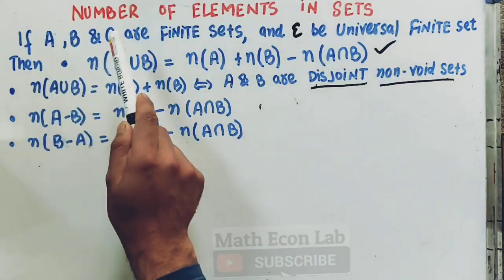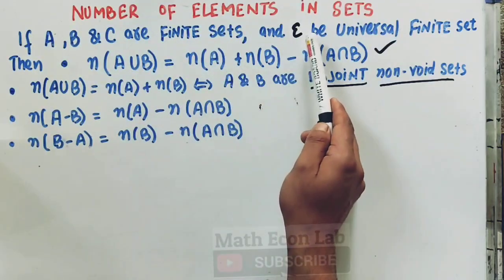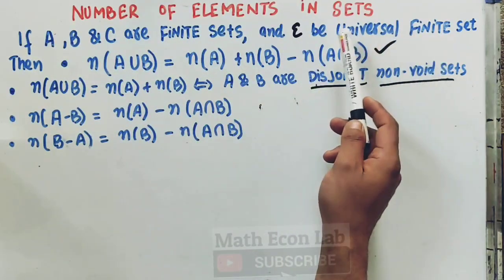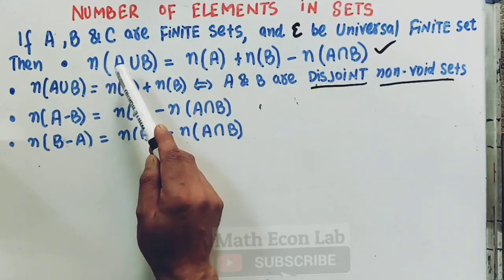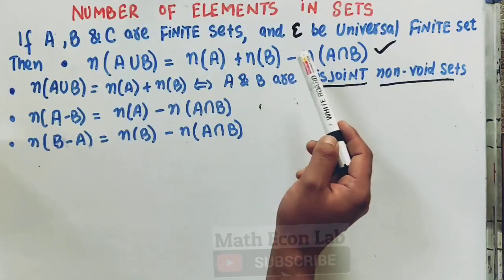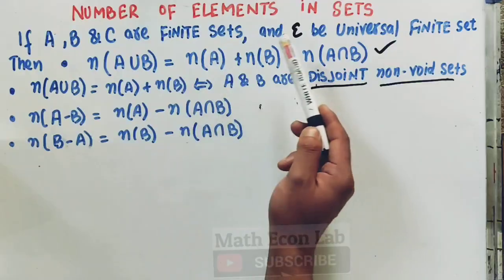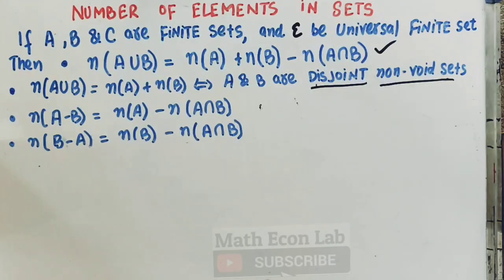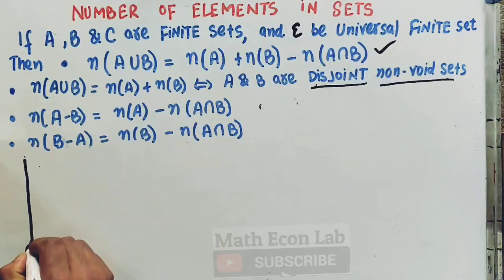If A, B and C are finite sets, that means the number of elements are countable, and epsilon denotes the universal finite set, that means the universal set is also finite, then the first property is: the number of elements in A union B is equal to the number of elements in set A plus the number of elements in set B minus the number of elements which are in both sets A and B, which are common. So how do we understand it using a Venn diagram? Let us try to find out.